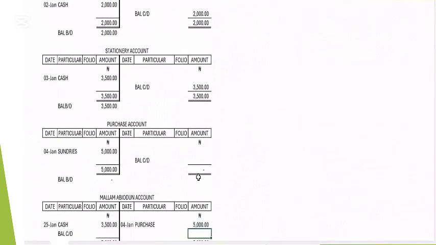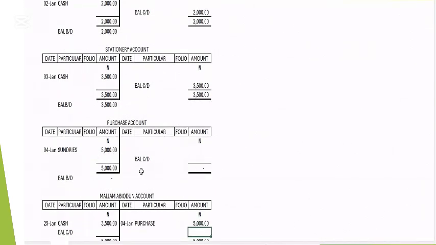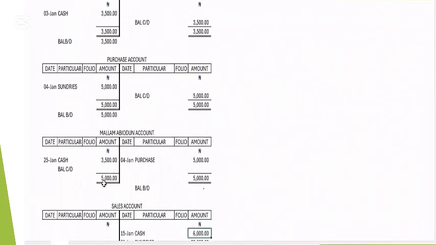The next one, purchase account: we don't have anything on the credit side, only on the debit side. So the balance will be what is on the debit side, 5,000, as balance carried down and balance brought down. So we go to Malan. We will pay part of Malan's account.